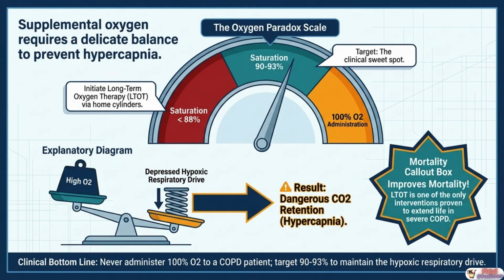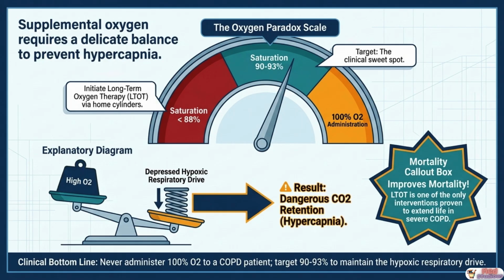When you administer high-concentration oxygen to such a patient and their oxygen saturation rises toward 100%, you eliminate that hypoxic stimulus. Their respiratory drive falls, breathing slows and becomes shallow, and CO2 accumulates rapidly, producing life-threatening hypercapnia. This is the oxygen paradox in COPD. The correct target saturation for any COPD patient receiving supplemental oxygen is 90 to 93%. Not 94 to 98%, as in most other conditions, because that narrow window maintains just enough hypoxic drive to keep